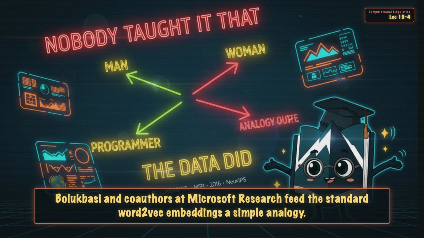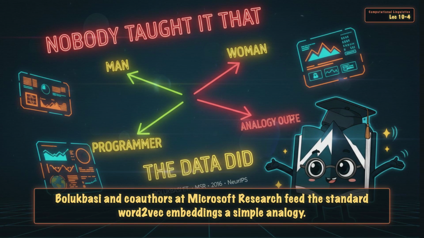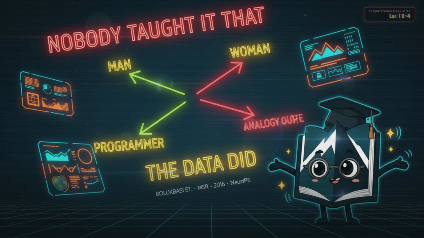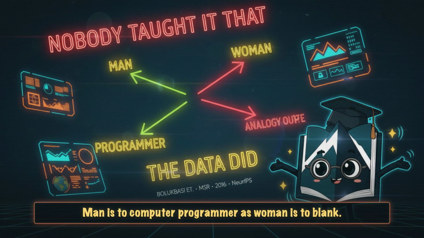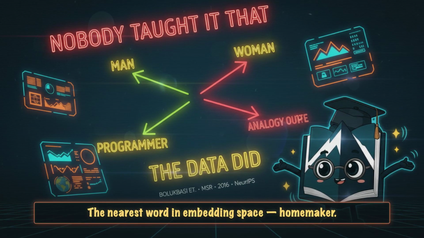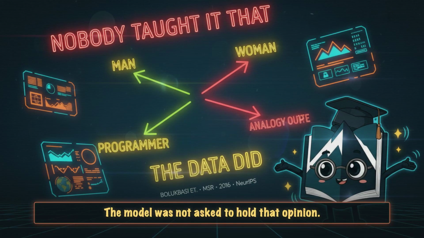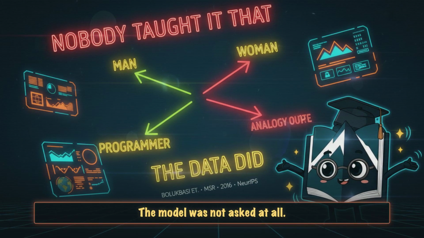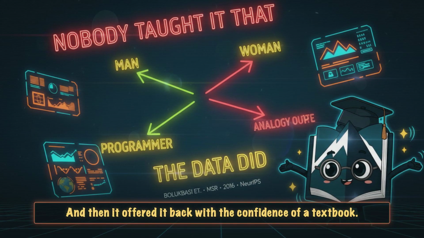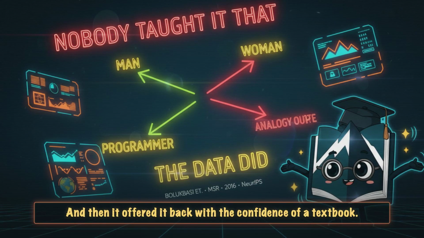2016. Bolukbasi and co-authors at Microsoft Research feed the standard word2vec embeddings a simple analogy. Man is to computer programmer as woman is to blank. The nearest word in embedding space: homemaker. The model was not asked to hold that opinion. The model was not asked at all. It absorbed it from the data, and then offered it back with the confidence of a textbook.